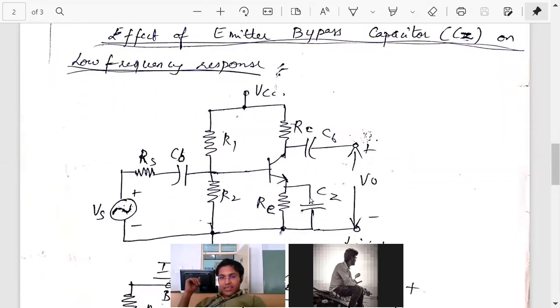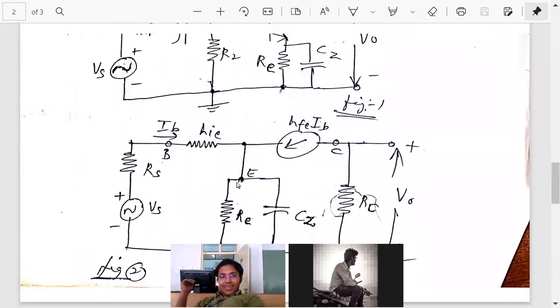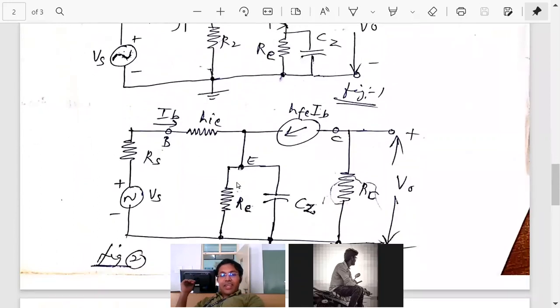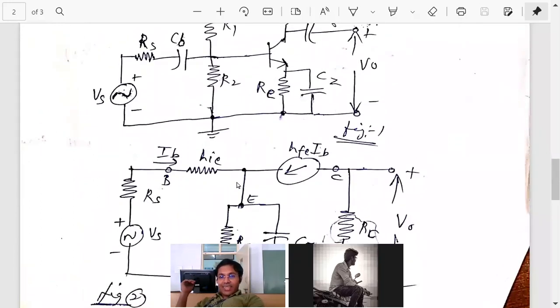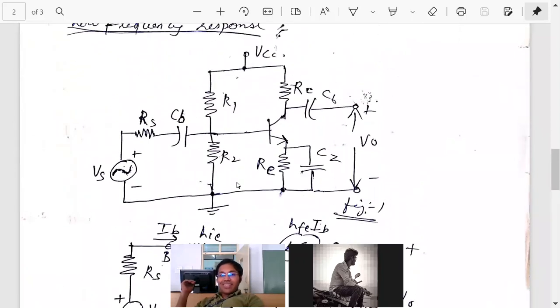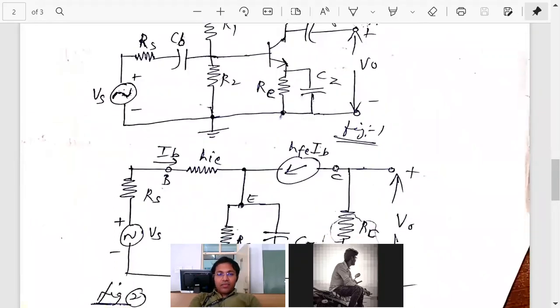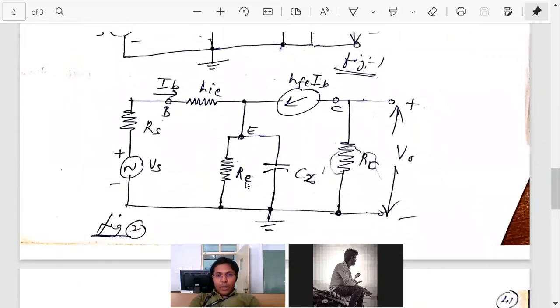We are considering this. When we consider this effect, the other capacitors as usual we will consider short circuit, like we did in earlier classes. Now how to draw the AC equivalent and all, same process as in yesterday's and earlier classes. The only difference is that earlier we took this as short circuit. Now we don't take short circuit. From the emitter we will take RE in parallel with CZ, right?